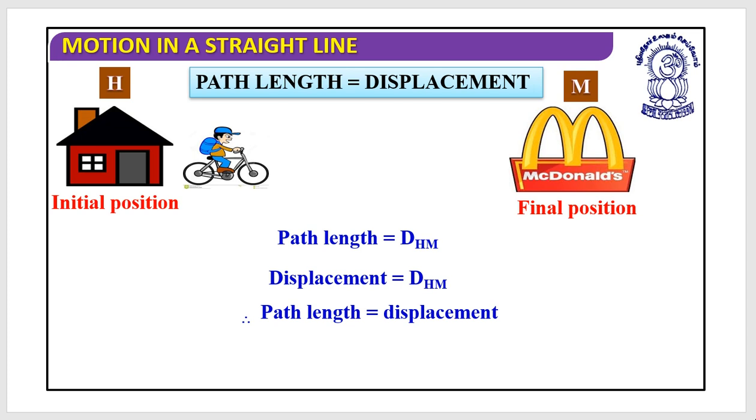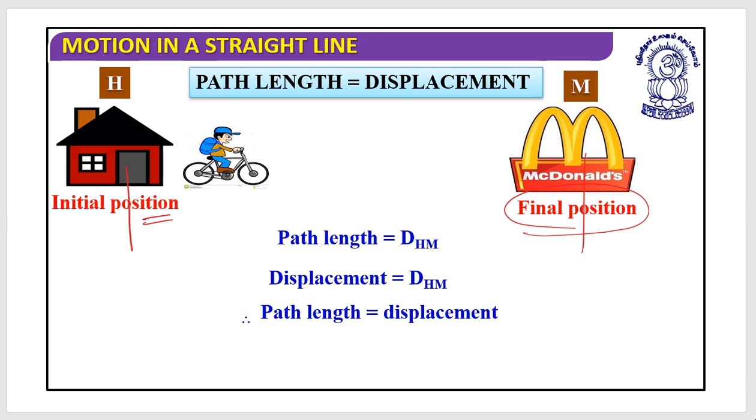Let us suppose initially you were at home and you don't go to the college, you only go to the McDonald's. So what is the path length? It's the distance from home to the McDonald's. Now one more question, what is the displacement in this case?